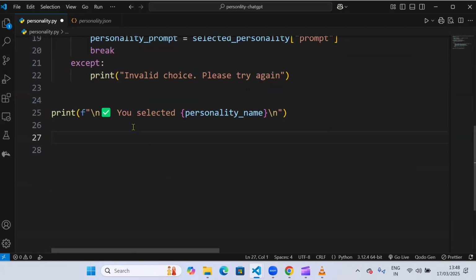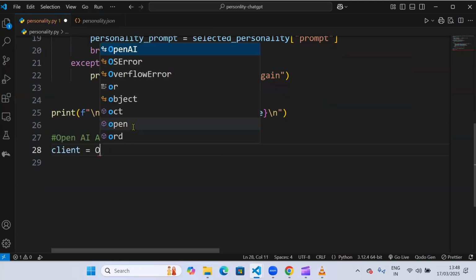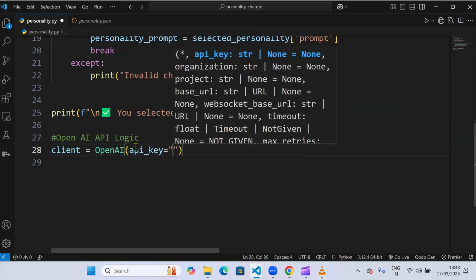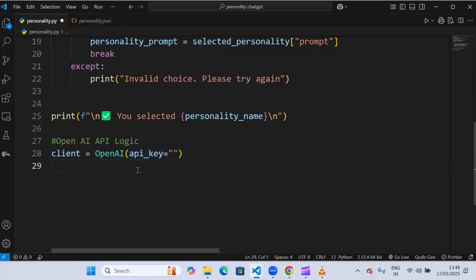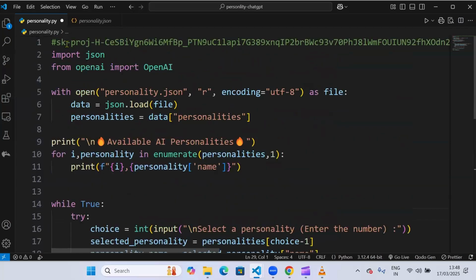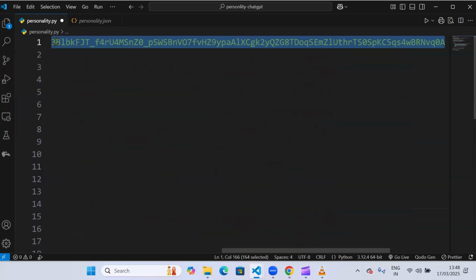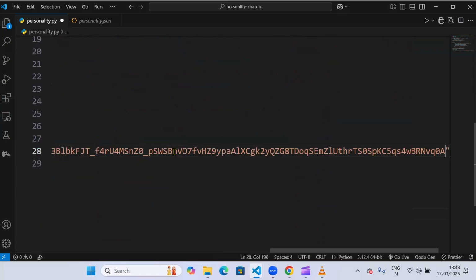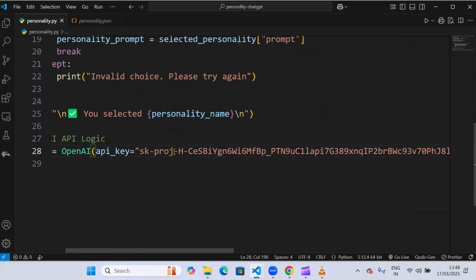I will write the OpenAI API logic. So I'll write here OpenAI API logic. In this, I'll create a client first. So client is equal to OpenAI API key. And the API key will be the same key which I copied at the starting. So I'll copy this key and paste it here. So that becomes my client.